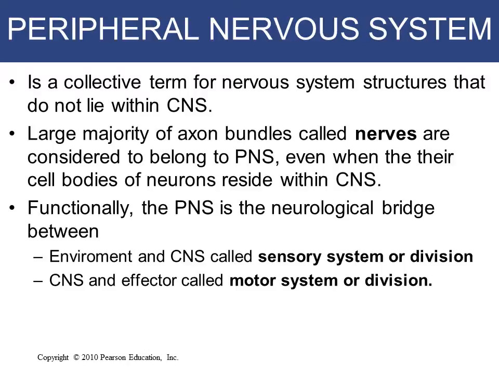The peripheral nervous system is a collective term for nervous system structures that do not lie within the central nervous system, and the large majority of axon bundles are called nerves, which are considered to belong to the PNS, even when their cell bodies belong to the brain or spinal cord. Functionally, the peripheral nervous system is a neurological bridge between the environment and the CNS, called the sensory system or division, and also between the CNS and effectors, called the motor system or division.